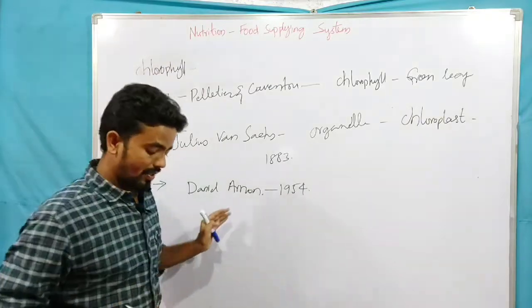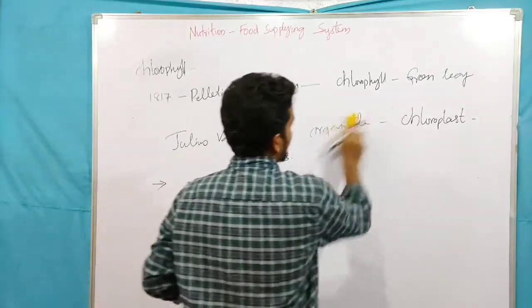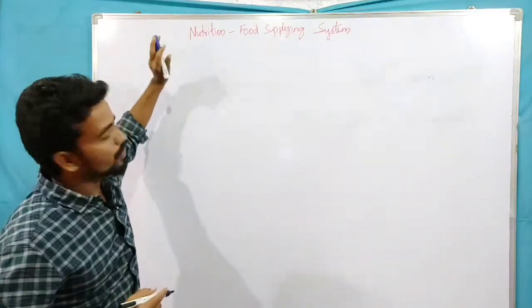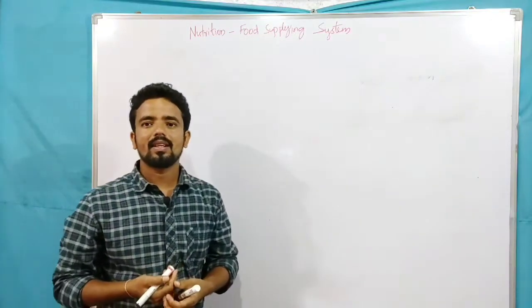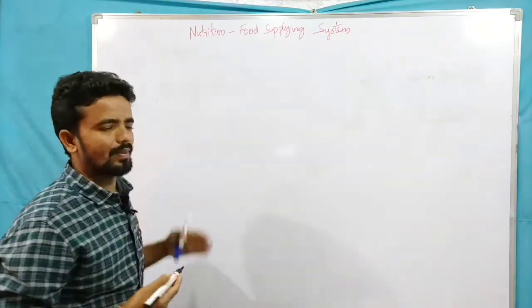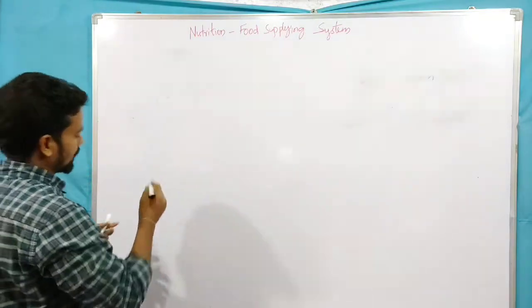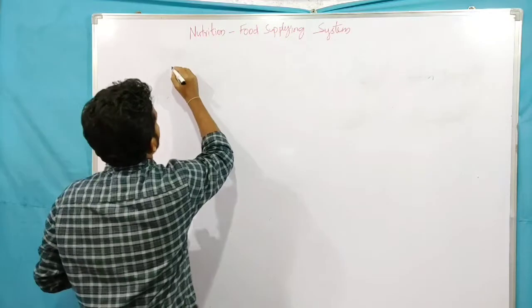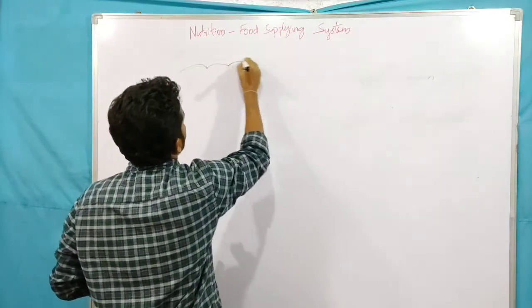Now let us see the structure of the leaf. The chloroplast is present in two types of cells in the leaf lamella: one is palisade parenchyma, and the second one is spongy parenchyma. Let us see. The outer portion is cuticle.